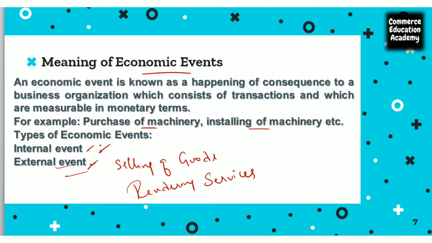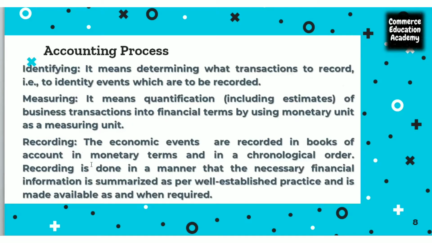I repeat once again, internal event and external event. Any transaction that happens within the organization, we call an internal event. Any transaction that happens between the organization and an outsider, we call an external event. I hope I'm clear till here. Now, the next concept we'll discuss is the accounting process.